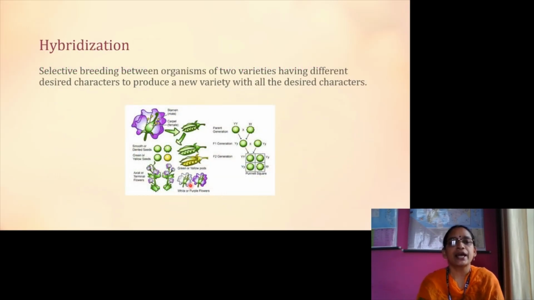Let us see what is hybridization. Hybridization is also called artificial pollination. In the case of sexual reproduction, artificial pollination is nowadays used. It is selective breeding between organisms of two varieties having different desired characters to produce a new variety with all the desired characters for high production. This method is nowadays used in agriculture and horticulture.